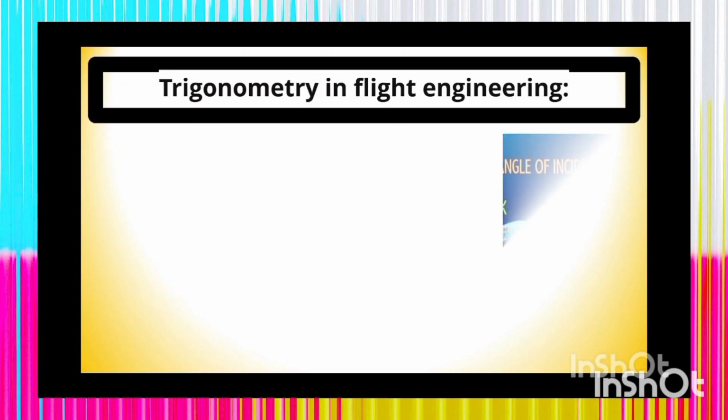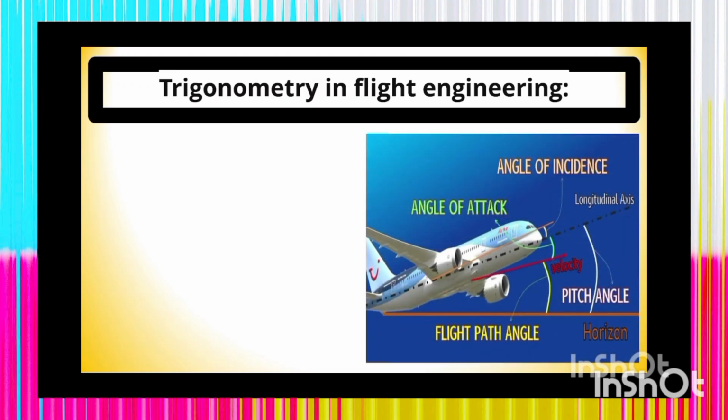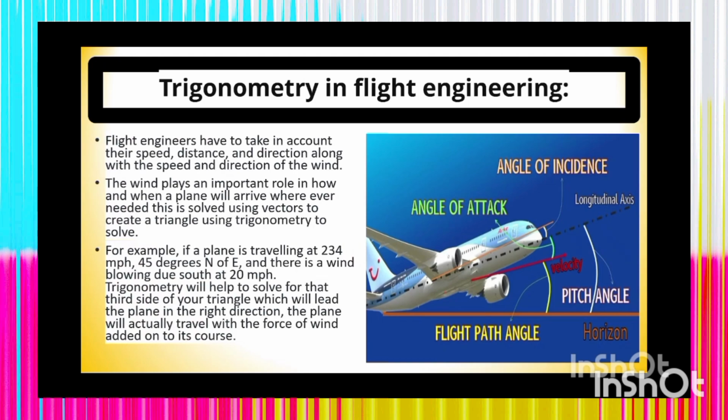In flight engineering, the directional nature of flight, what the velocity is, what the pitch angle is, all need the knowledge of trigonometry to be found out, and without it, it is not possible.